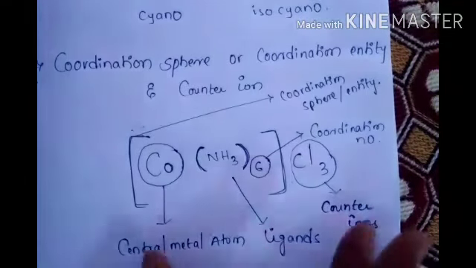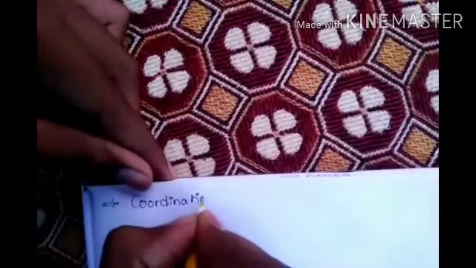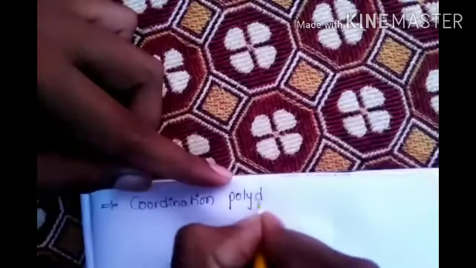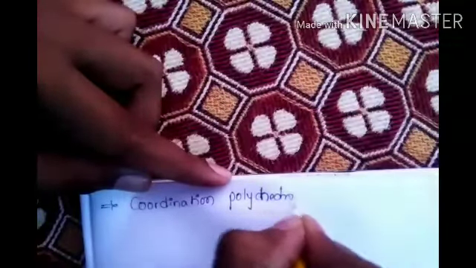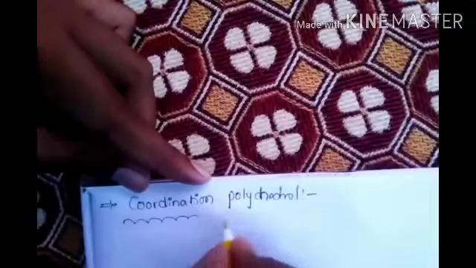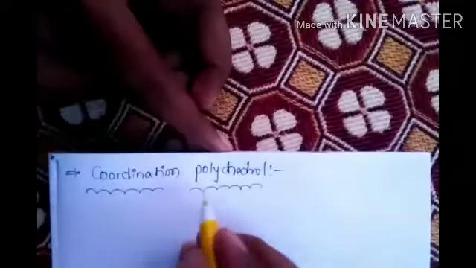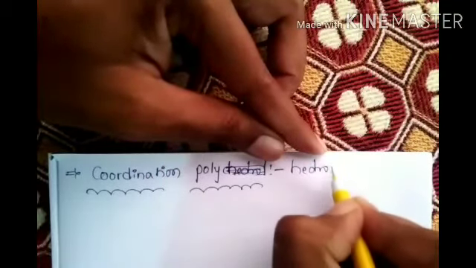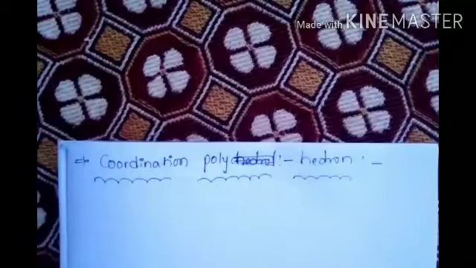Next topic, coordination polyhedron. Polyhedron means the arrangement of ligand atoms around the central metal atom.